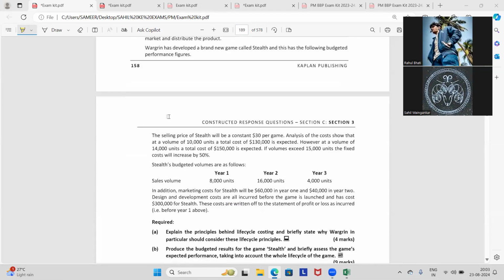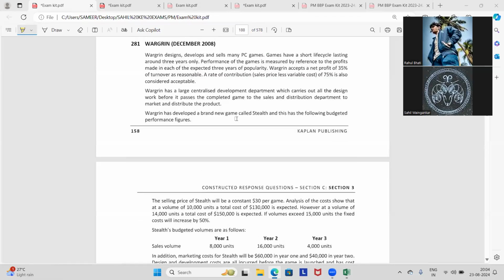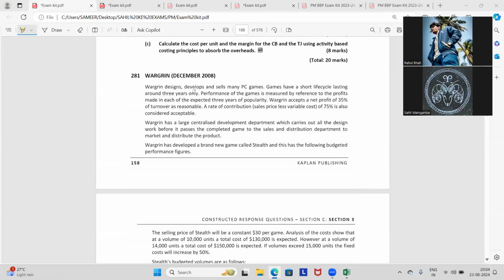Wargrin. पहले दो थियोरी है, सो फर्स्ट बी वाला पार्ट कर लेते हैं। Produce a budgeted results for the game Stealth and briefly assess the game's expected performance, taking into account the whole life cycle of the game. Wargrin designs, develops and sells many PC games. Games have a short life cycle lasting around 3 years only.